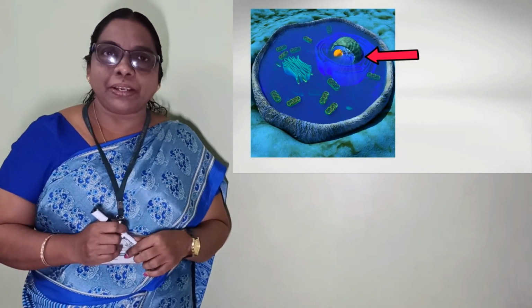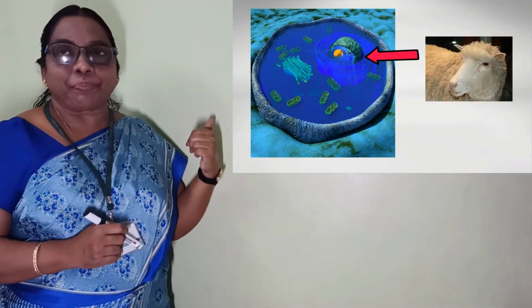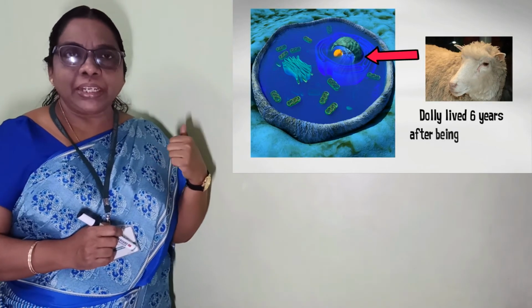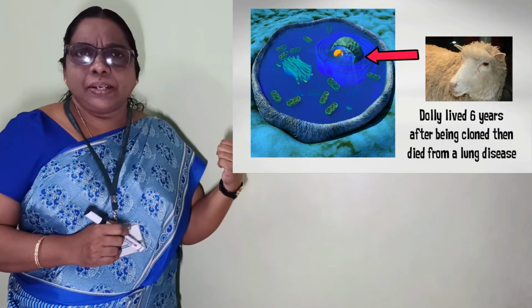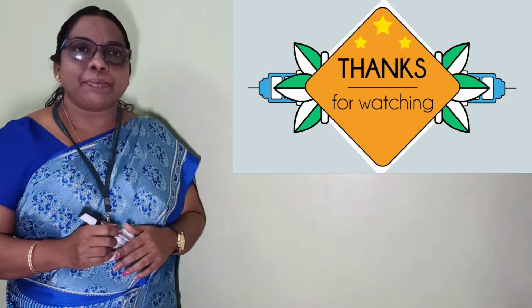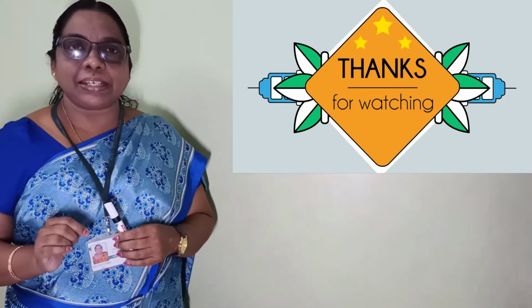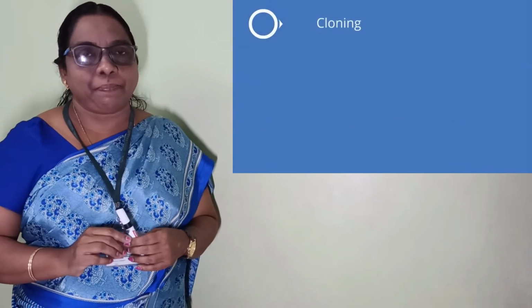Let me repeat once. They took two sheep here. The first sheep is the Finn Dorset sheep. The second sheep is the Scottish Blackface Ewe. In the second step, from the Finn Dorset sheep, from the mammary glands, they selected the cell and kept it aside. And from the second sheep, the Scottish Blackface Ewe, they took the egg, removed the nucleus, and kept it aside.